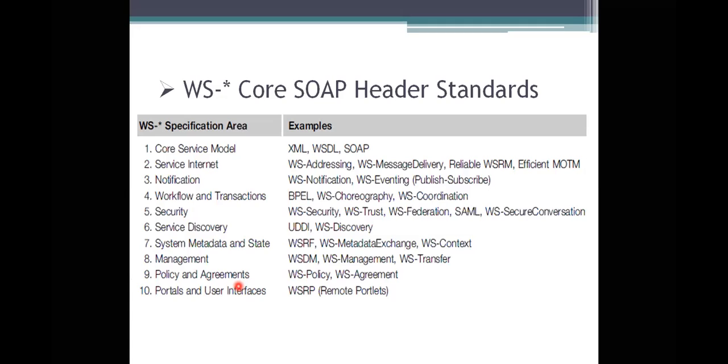The first representation here is a core service model. Among these categories, what we have chosen is XML, WSDL, and the next, SOAP representations, to process that data and provide the service. We are using web service addressing, that is URI and URL, and then message delivery, reliable WS, that is web service reliable messaging, and then efficient MTOM.